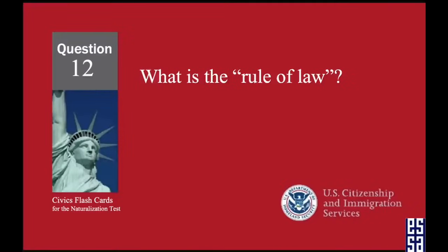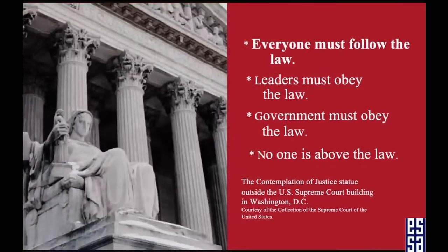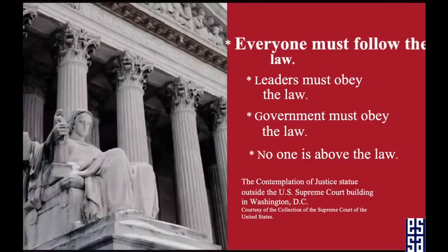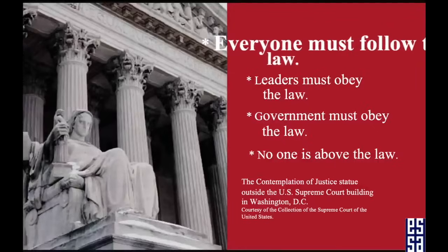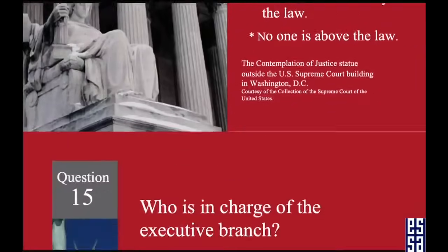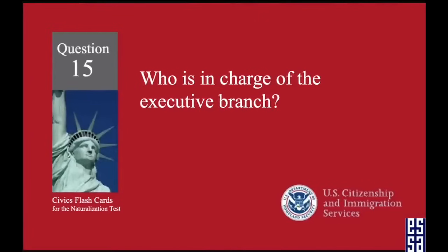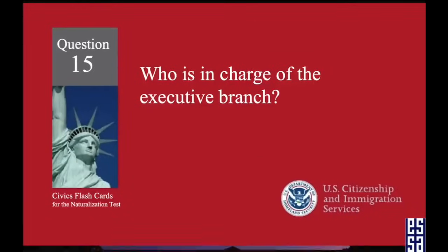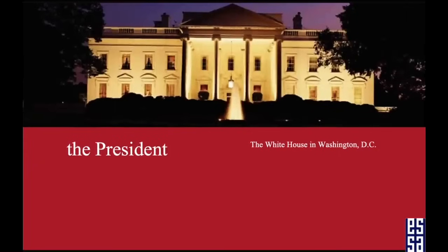What is the rule of law? Everyone must follow the law. Who is in charge of the executive branch? The president.